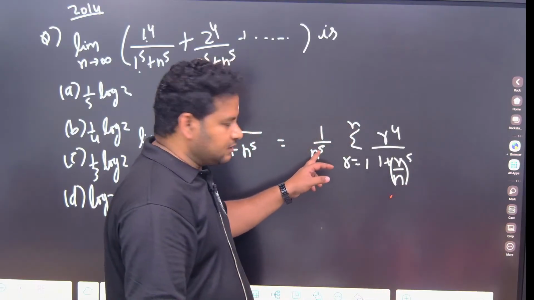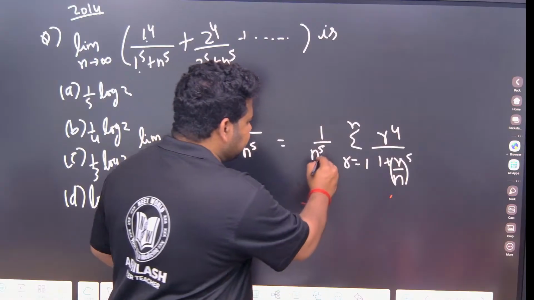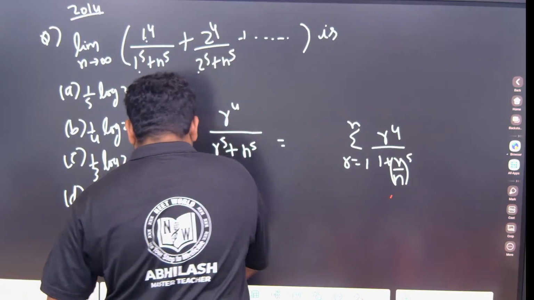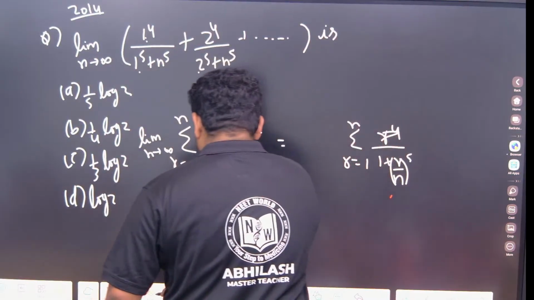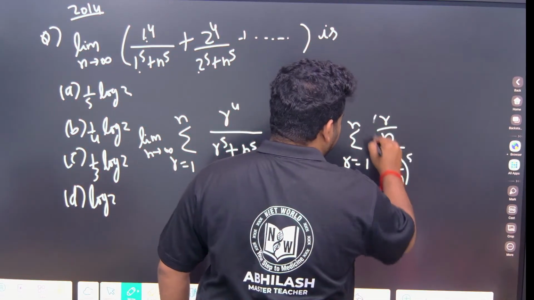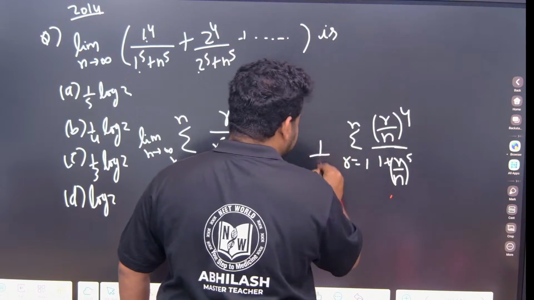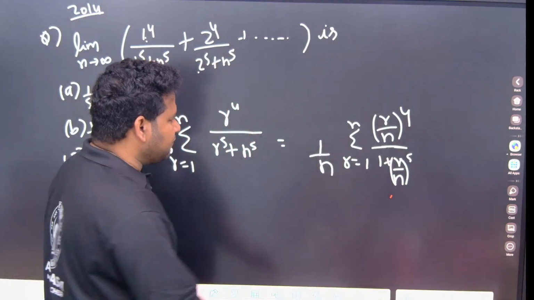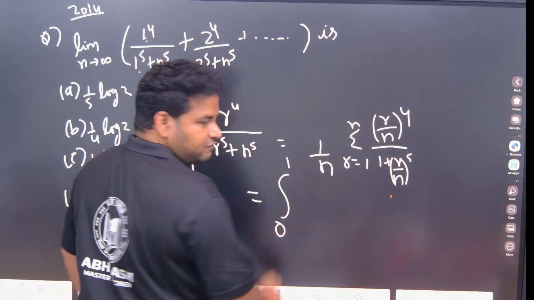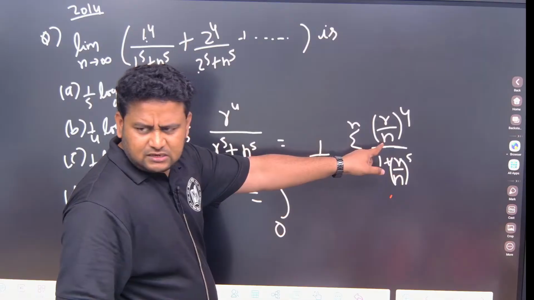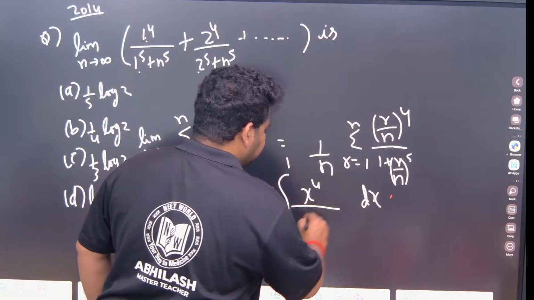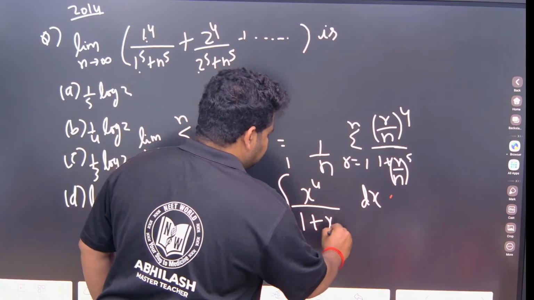Out of these 5 n's, 4 n's I can give here, so this will become r by n to the power of 4, and there will be left only 1 n, which I can make 1 by n. Observe carefully. This will become the integral from 0 to 1, r by n is x to the power 4, 1 by n is dx, by 1 plus x to the power 5.